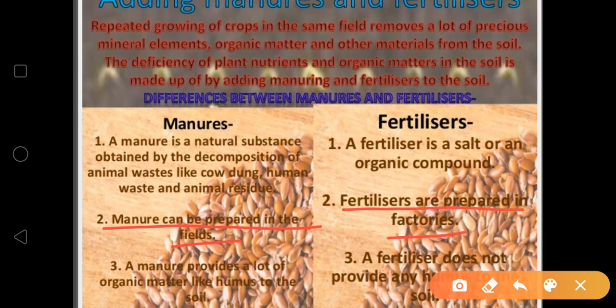A lot of differences there, because for fertilizer production we need a factory or some different place. But for manure production, we don't require any type of factory or any separate place.